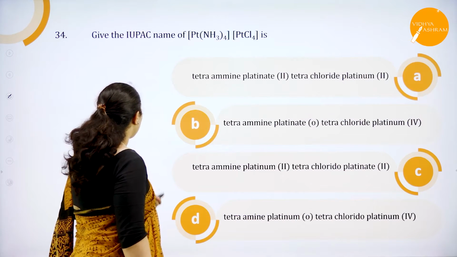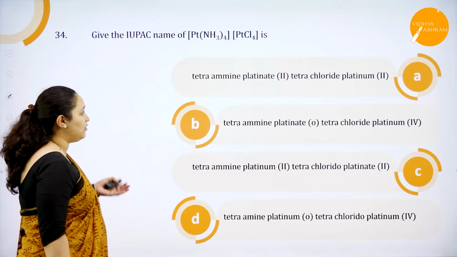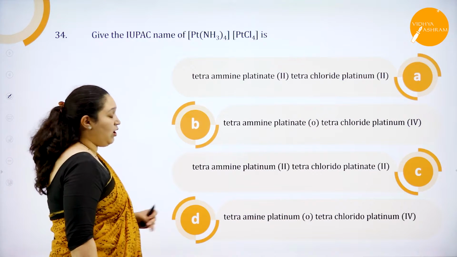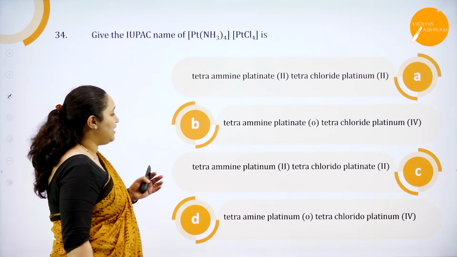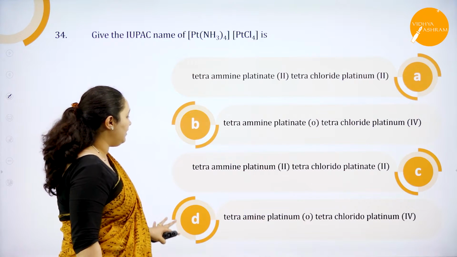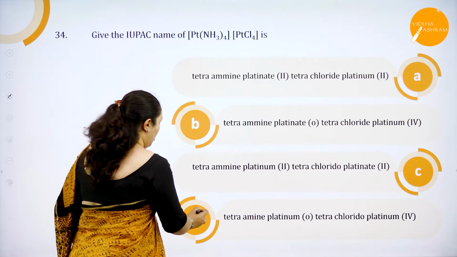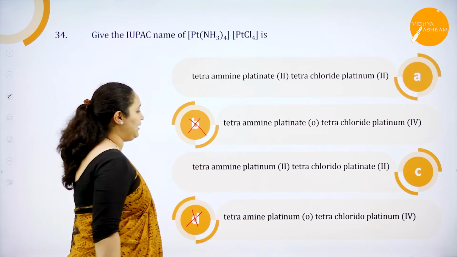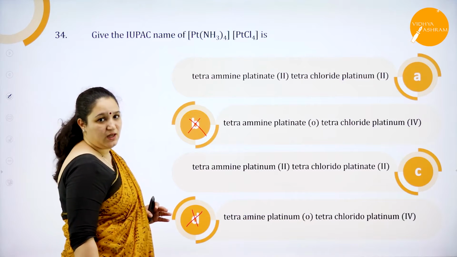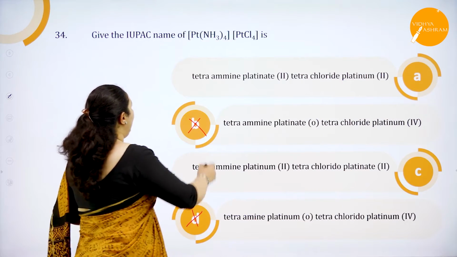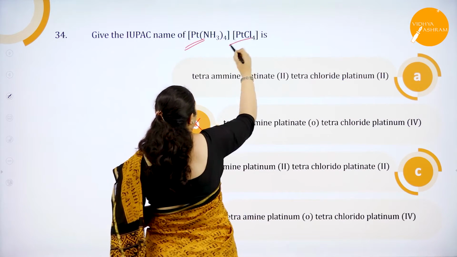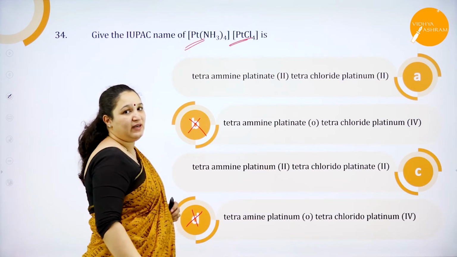Next one, give the IUPAC name of the exact question. I had solved it for you all in the class. See, first thing, you see the options here. Zero oxidation state for platinum is not possible here. So obviously options B and D are wrong. These two cannot be the right answer at any cost. So we have A and C, out of which for a cation you write the metal name, and for an anionic complex you write the metal name ending with ATE.